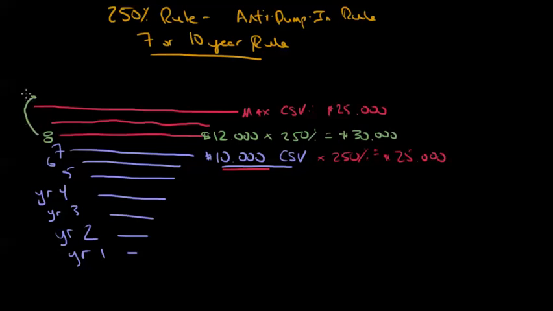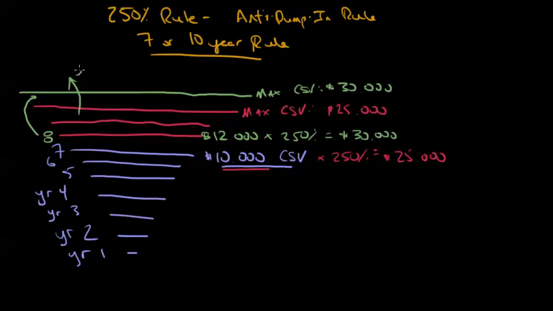That applies to, as you might expect, year 11. And in year 11, my maximum cash surrender value then is going to be $30,000, and so on. It just keeps getting measured in every subsequent year. So year 9 would impact on year 12, and year 10 would impact on year 13, and so forth. And you're always doing this 250% test. It's a rule that doesn't get applied very often, and usually a policy that's been in force for a number of years and has a reasonable cash value is not going to run afoul of this rule.